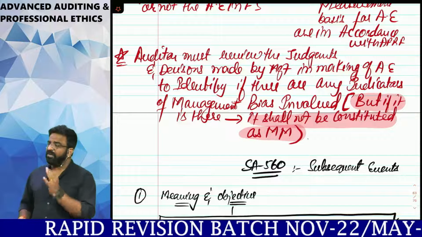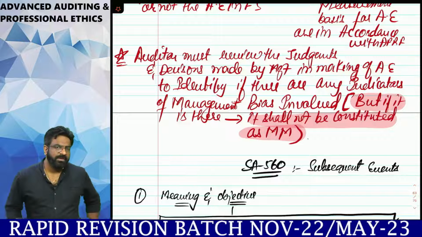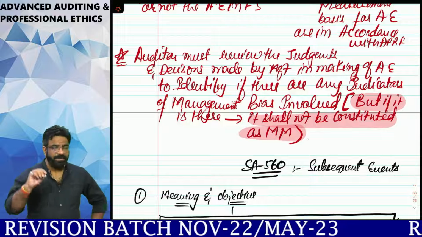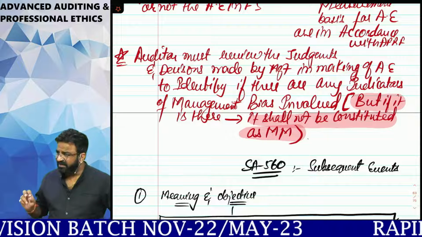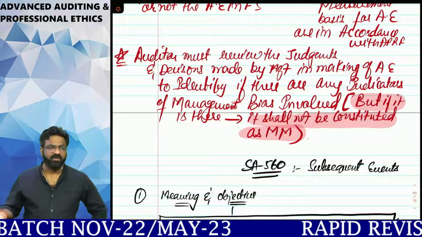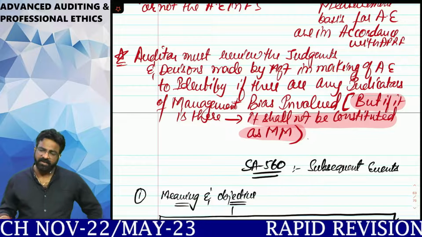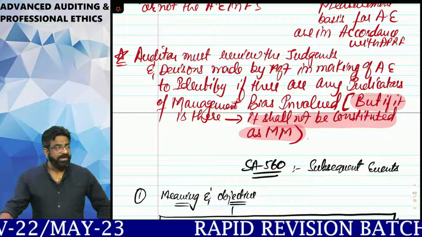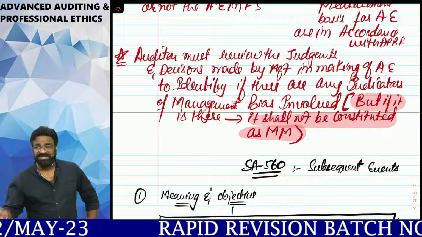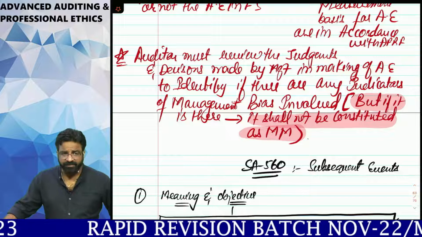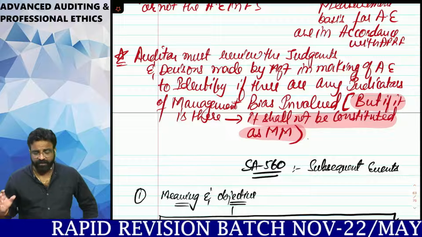In the beginning only, while telling you the standard, I told you that management bias may be involved, but try to understand this point very clearly. Management bias means management is becoming partial towards making the accounting estimate, and I think to an extent they have a right also. It's a very simple thing. Try to understand. Auditor does not spend that much time at the client space. He just simply goes to the client for a limited period of time.